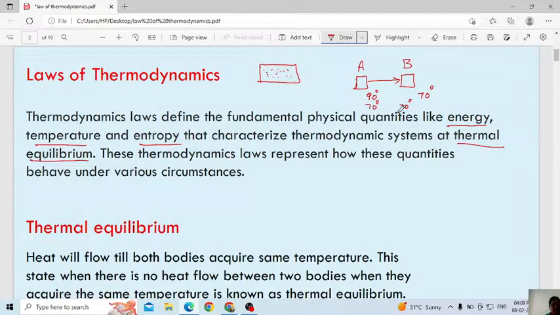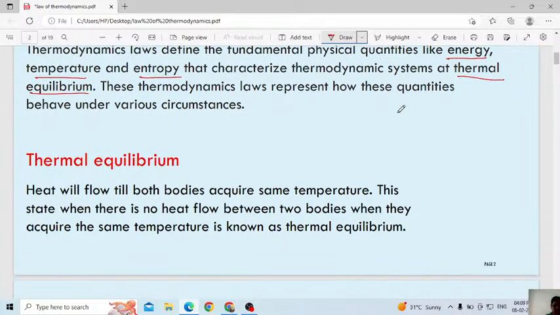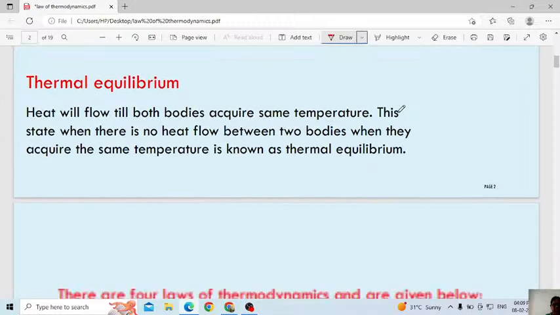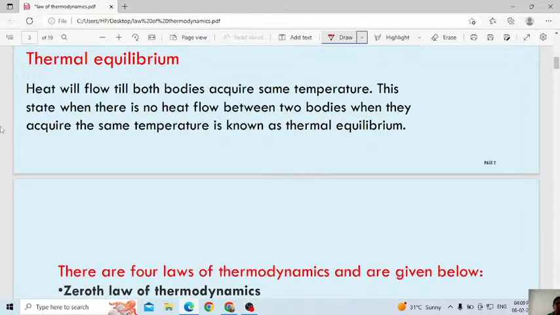What is the meaning of thermal equilibrium? It means both systems have to attain the same temperature. Always you have to remember that. Heat will flow till both bodies acquire the same temperature. This state, when there is no heat flow between the two bodies because they have acquired the same temperature, is known as thermal equilibrium.